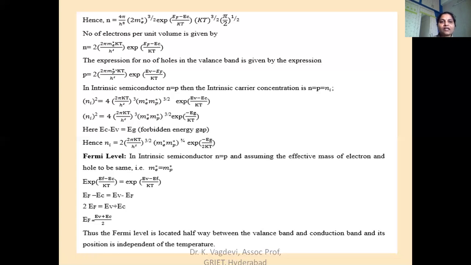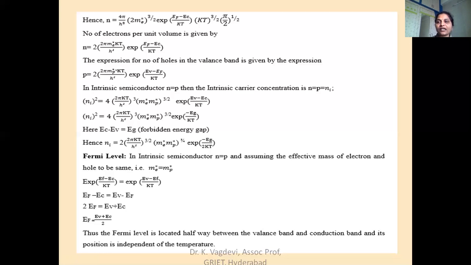So with this, we have calculated the number of holes in VB and the number of electrons in CB. From this point, we have to calculate the total carrier concentration in an intrinsic semiconductor. We should remember that in an intrinsic semiconductor, both electrons and holes act as majority charge carriers. But exactly at T equal to 0 Kelvin, since all the valence electrons are tightly bound to the nucleus, there will be no free charge carriers. That's why we can say that the intrinsic semiconductor acts like an insulator at 0 Kelvin.